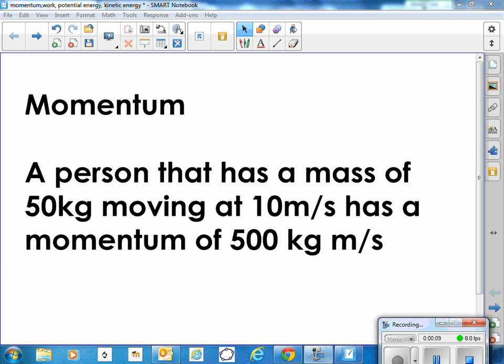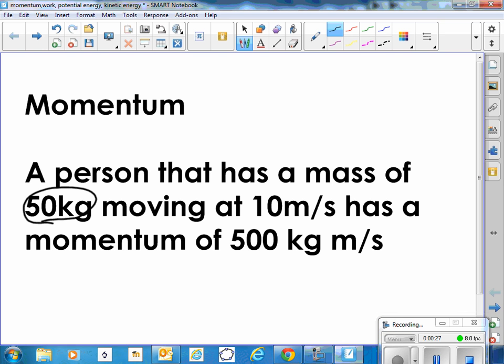A person that has a mass of 50 kilograms moving at 10 meters per second has a momentum of 500 kilogram meters per second. So what you do is you just multiply the mass times the velocity. So 50 times 10 gives us the 500 kilogram meters per second.